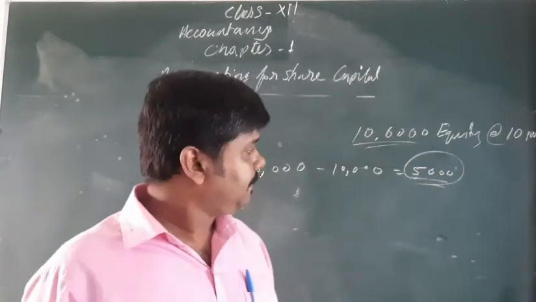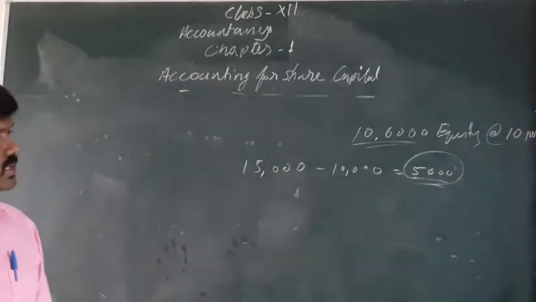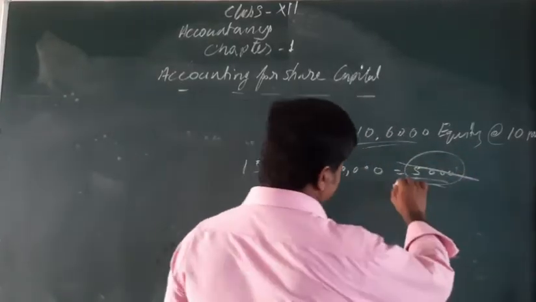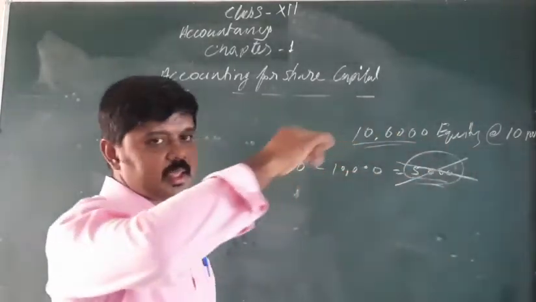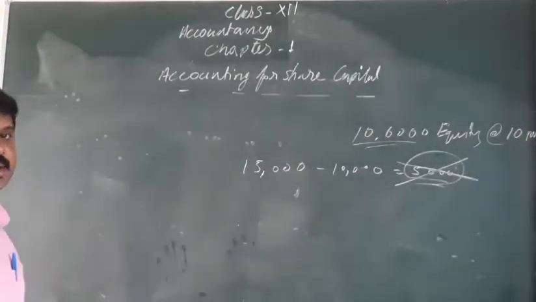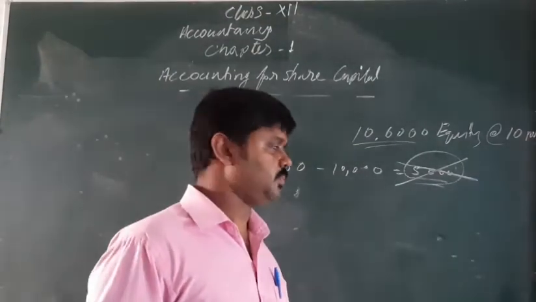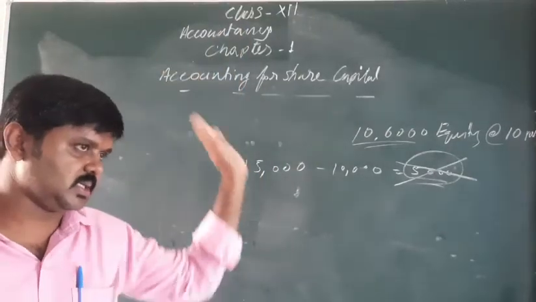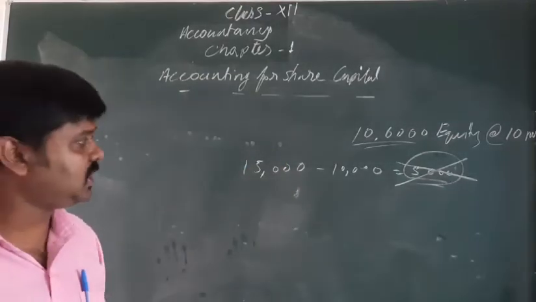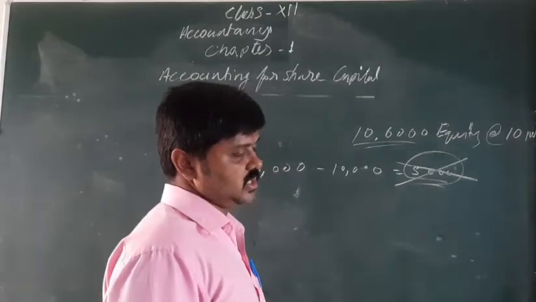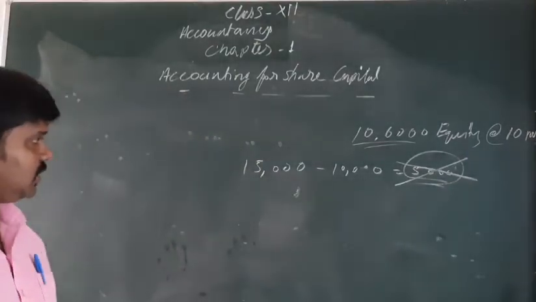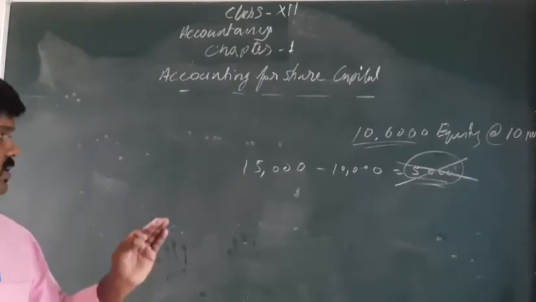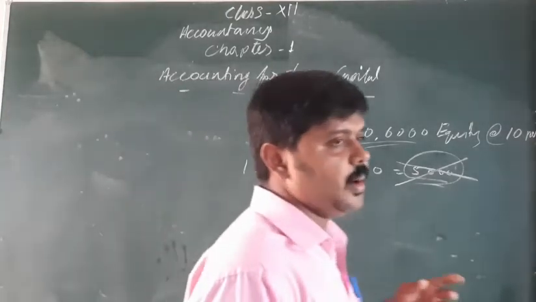You can see that there are 3 methods. What are they? One is that the complete 5,000 shares can be rejected and the money returned or given back to the applicant. In companies, if the application is rejected, the application money must be returned to the applicant. That is one method. The next method is known as pro rata. What is that? Pro rata.